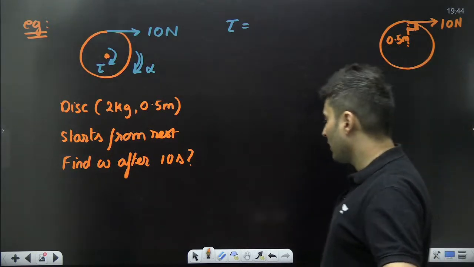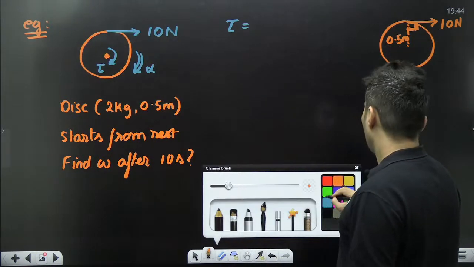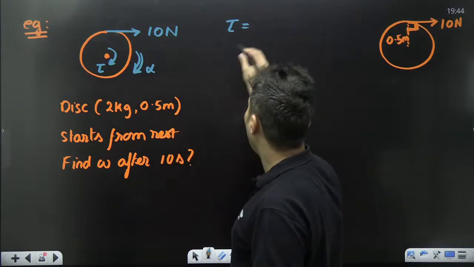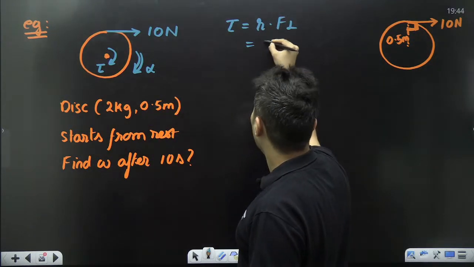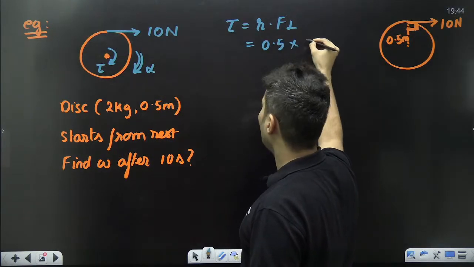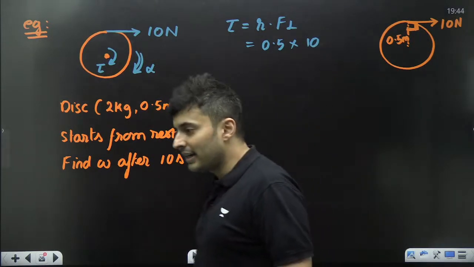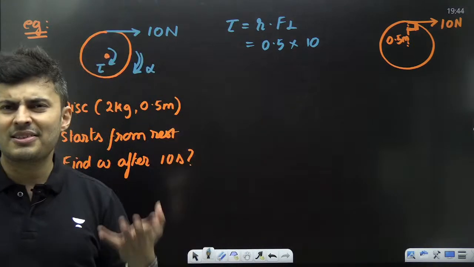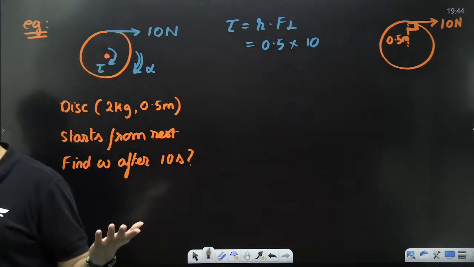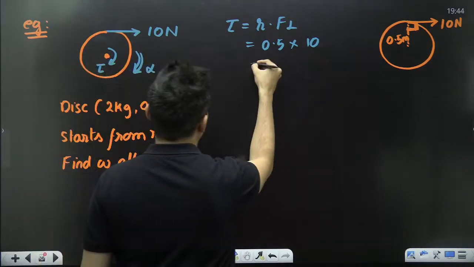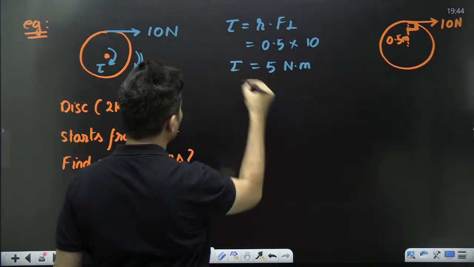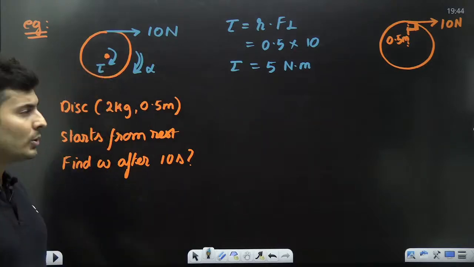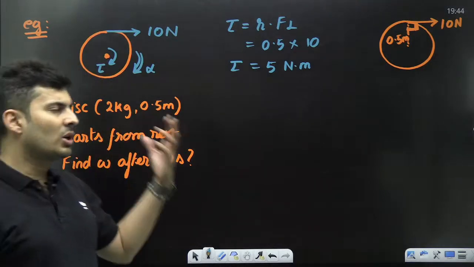So the torque will be R into F perpendicular, R being 0.5 meters into force being 10 Newton already. I don't even have to take sine or cos or anything for that matter. So that will just give me 5 newtons into meter. That is the unit of torque.